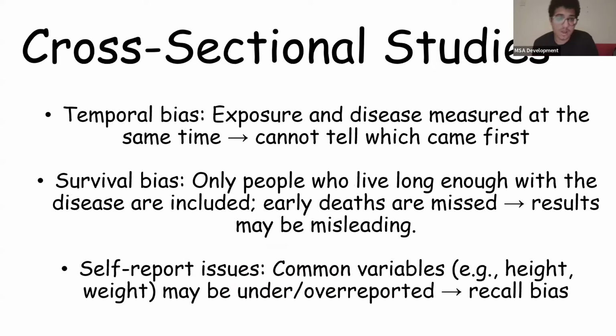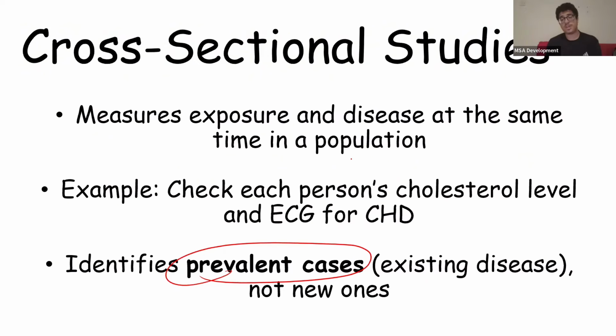Tamam? Cross-sectional studies have a lot of issues. First off, temporal bias. Since you're measuring exposure and disease at the same time, you cannot tell which came first, so you cannot extrapolate causation. For example, although it's obvious to us because there are other studies, we cannot say that increased cholesterol causes chronic heart disease.